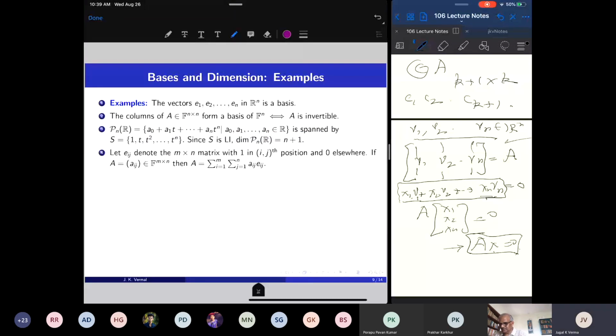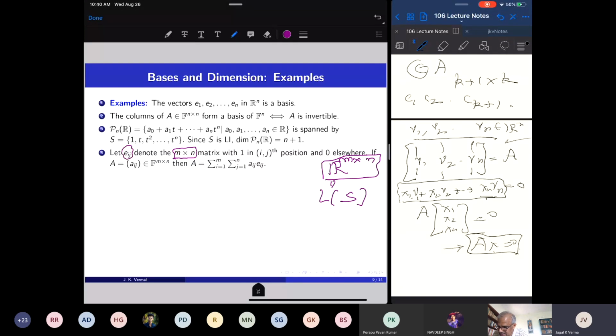Now let's look at the space of all the real matrices of fixed size m by n. Now, I want to produce a basis of this vector space. This is a vector space under addition of matrices and scalar multiplication of matrices. I want to detect the dimension of this vector space. So, in order to detect the dimension, I need to write this as the linear span of a linearly independent set. So, I'm producing that linearly independent set.